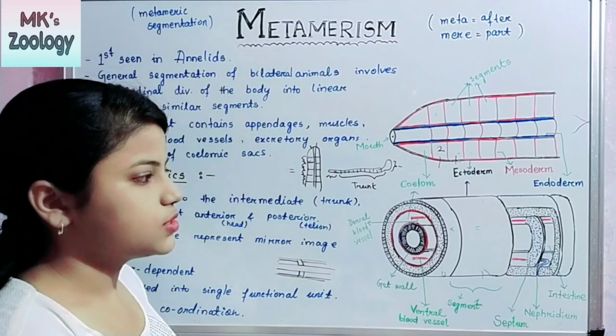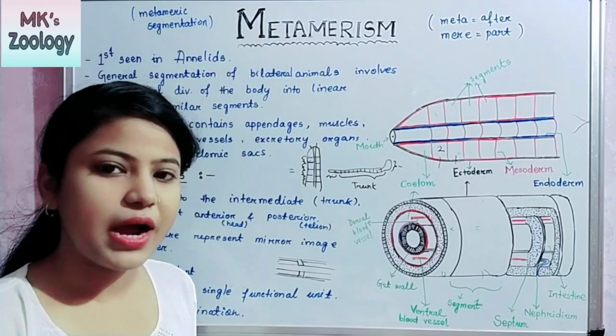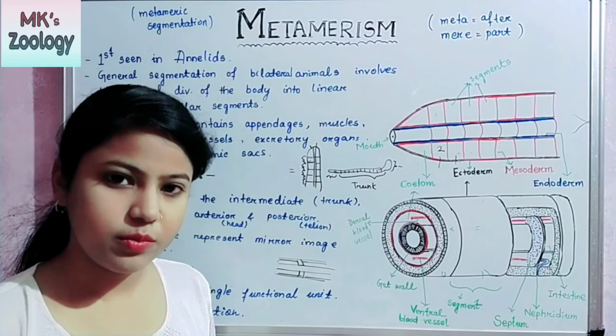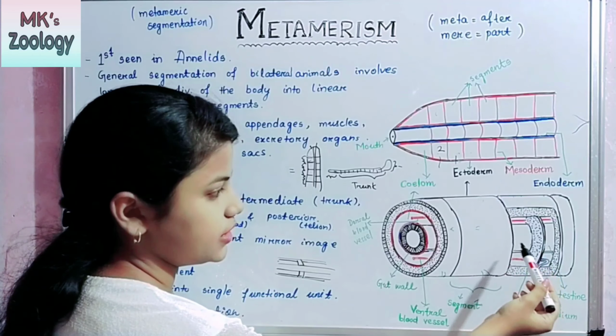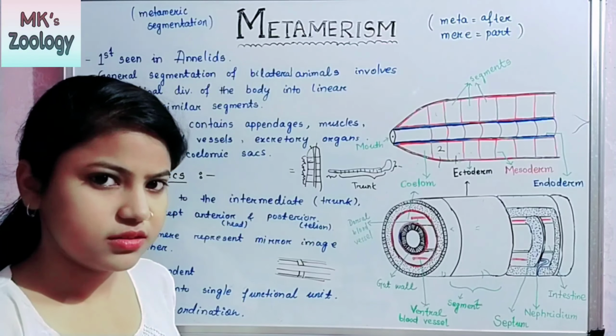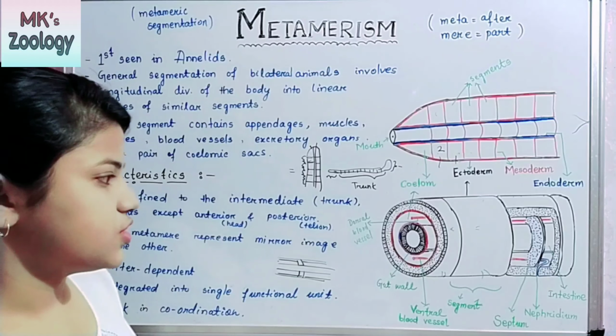The septum is present so that the segments are formed. The septum is the partition wall between the metameres. This is a septum, this is a nephridia, and this is the intestine or gut. Okay, this is all about the meaning and characteristics.